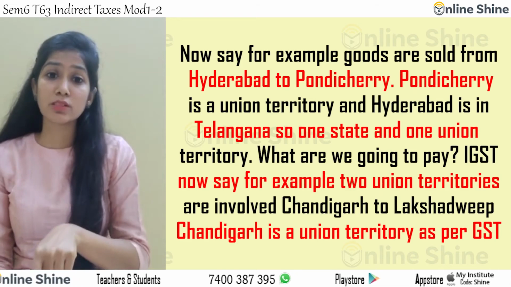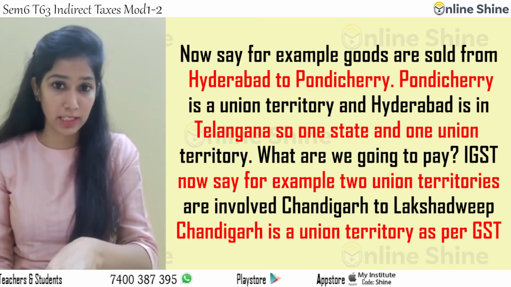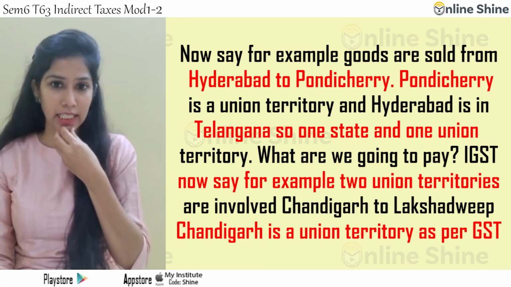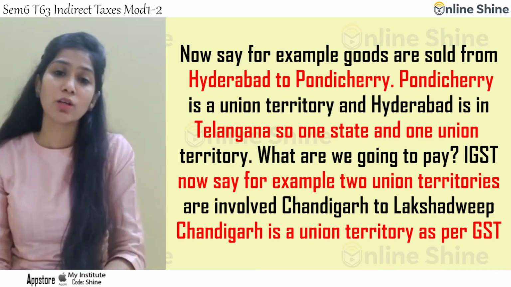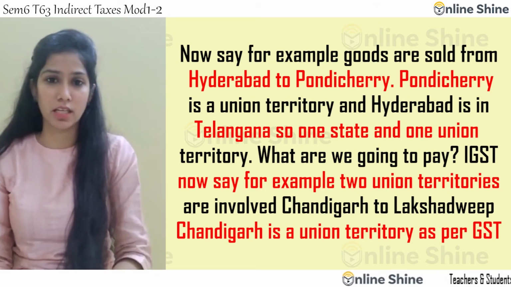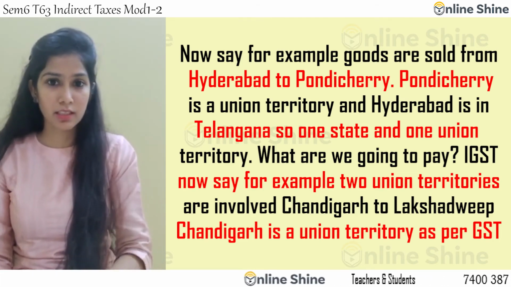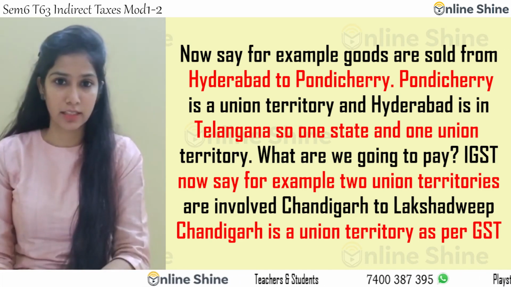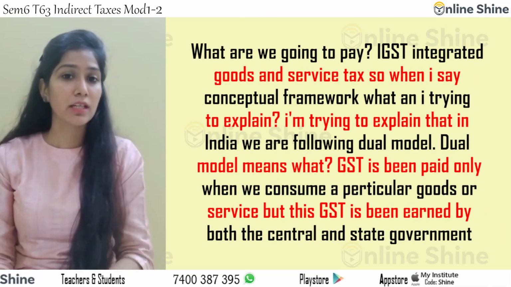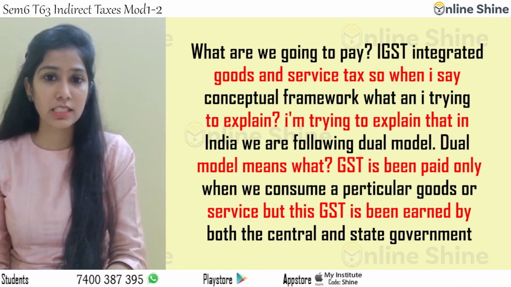Now say for example, goods are being sold from Hyderabad to Pondicherry. Pondicherry is a union territory and Hyderabad is in Telangana, right? So one state and one union territory. What are we going to pay? IGST. Now say for example, two union territories, Chandigarh to Lakshadweep. Chandigarh is a union territory as per GST. Okay. So Chandigarh to Lakshadweep Island. What are we going to pay? IGST, Integrated Goods and Service Tax.